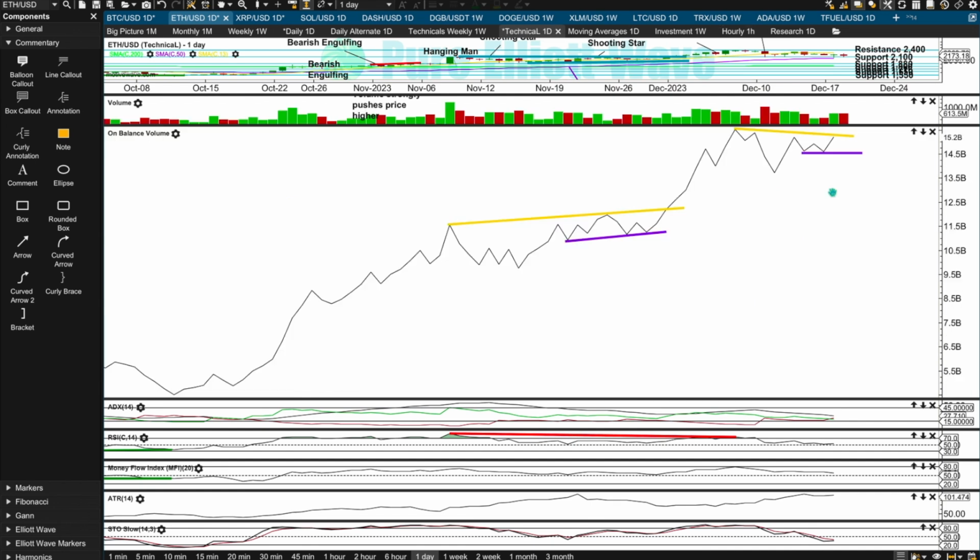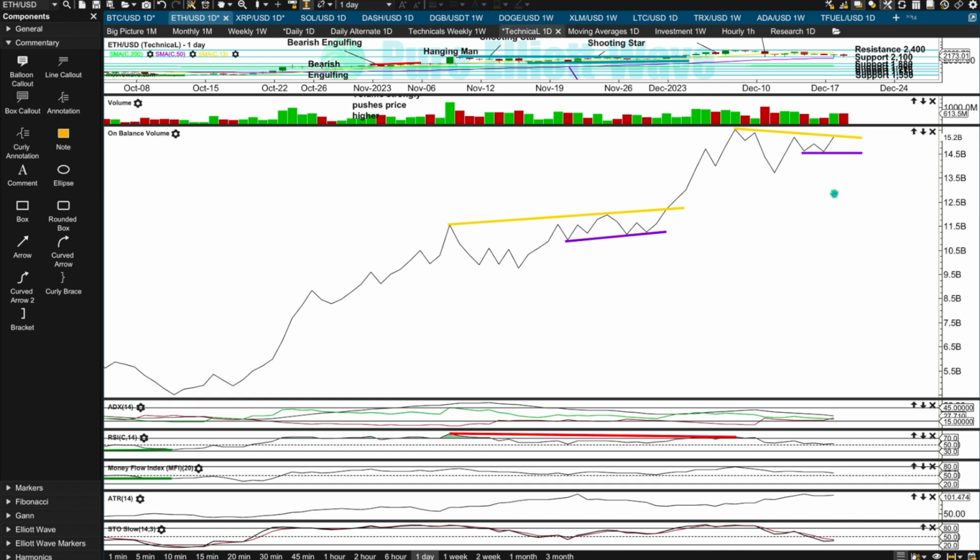Ethereum has a small range for its on-balance volume. When today's session, if it does indeed close red, and it's 5:45 in the afternoon, so it's probably going to close red, is taken into account, there's going to be another pivot here for on-balance volume, so I'm going to set this line up here and not a little bit further down like this, which would suggest an upward breakout of resistance and a bullish signal, because we're going to have another pivot. So this resistance line will have 4 tests when today's data is taken into account. It's got a very shallow slope. It's kind of a little bit long held, so there's some reasonable technical significance here as well.